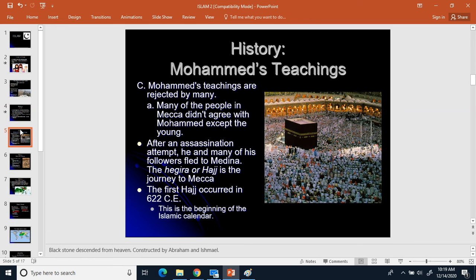Okay. Now, Muhammad is preaching about how there's one God and one God only while he's in Mecca. But the people in Mecca were idol worshippers. What's an idol worshiper? It's someone who worships an idol. Like, hey, there's a statue of a god, I'm going to worship it. Okay, so that's an idol worshiper. And I guess people in Mecca weren't very happy with Muhammad. They kick him out. So he flees to the city of Medina.